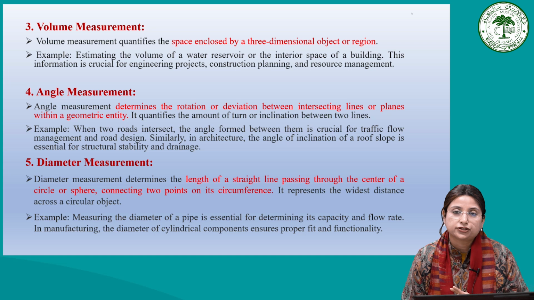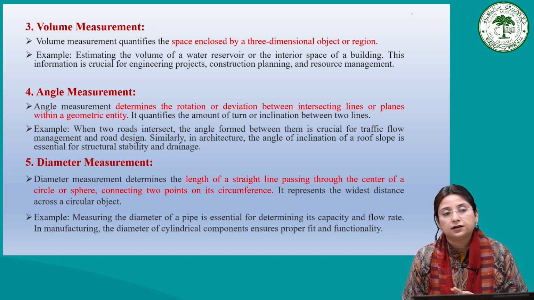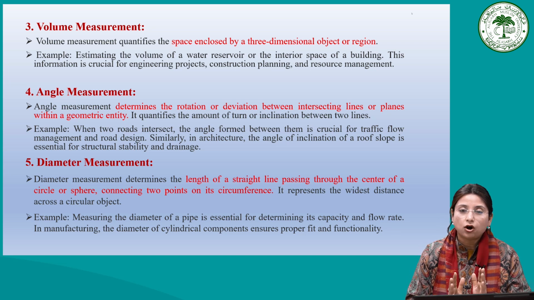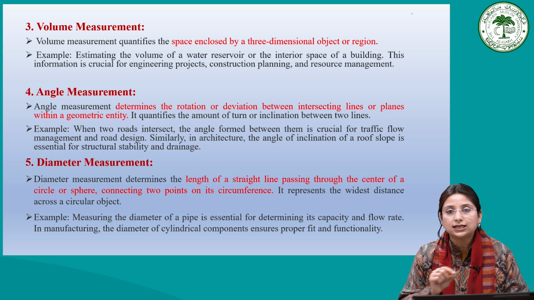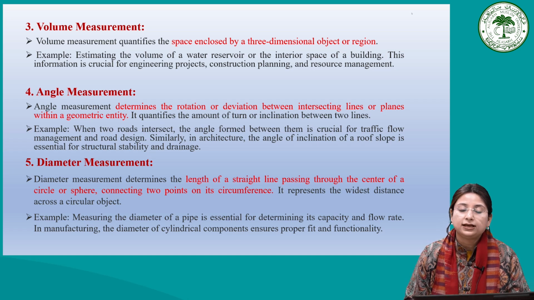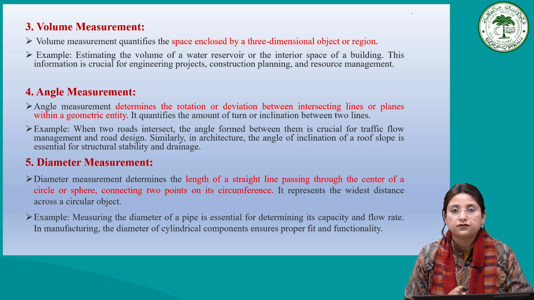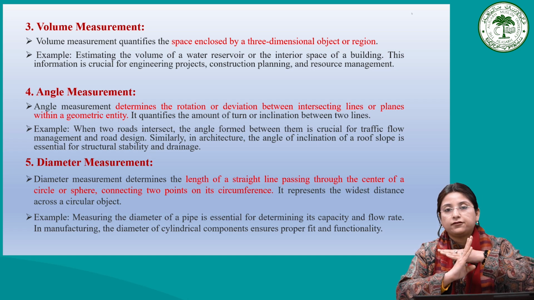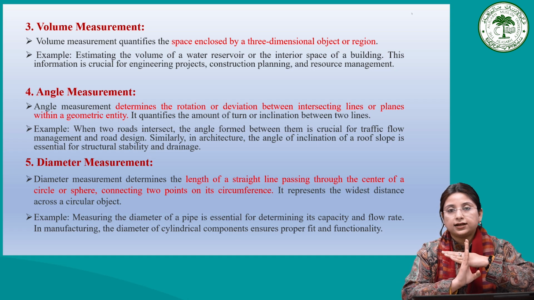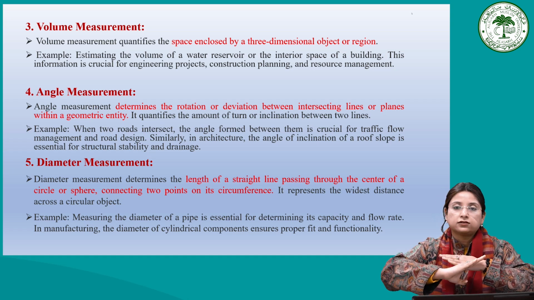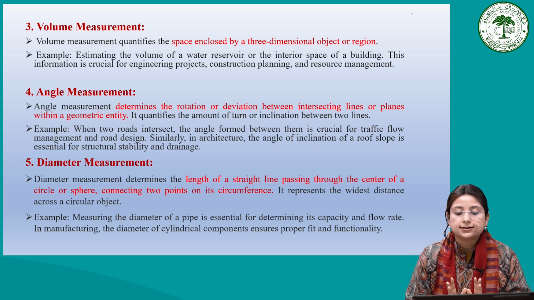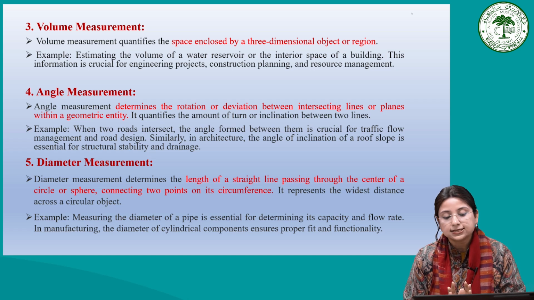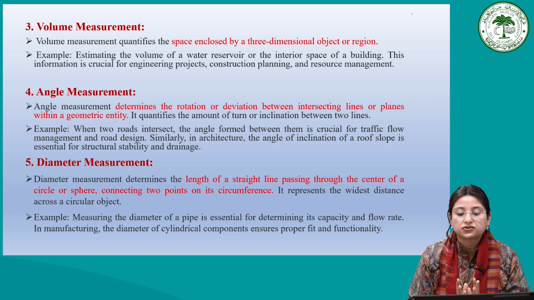Coming to the angle measurement. As the word signifies, it determines the rotation, or we can say deviation, between intersecting lines or planes within any geometric entity. If we are talking about rotation or deviation between the intersecting lines, this is a different angle, this is a different angle. So it determines the rotation or deviation between the intersecting lines within a particular geometric entity.